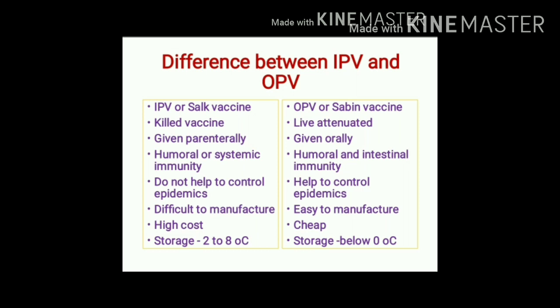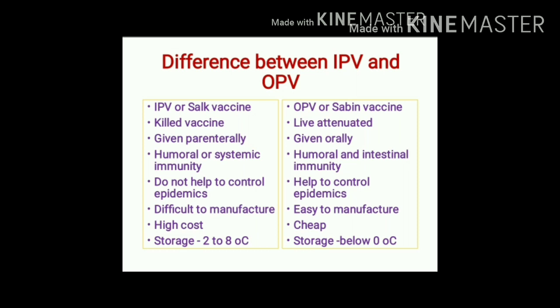But in addition to this, it also produces intestinal or local immunity, which provides protection against reinfection. So, IPV helps to prevent paralytic polio, whereas OPV helps to prevent paralytic polio as well as reinfection.